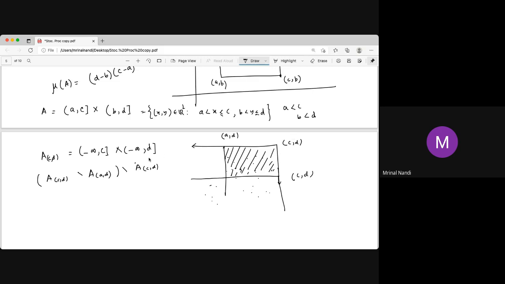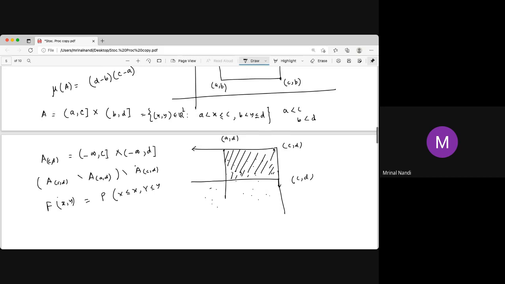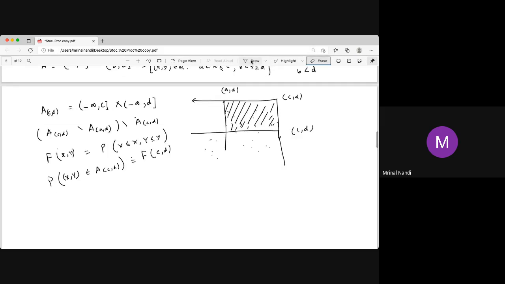So if this measure is a probability measure, then we define a bivariate distribution like that. So f of x comma y is the probability of X less than or equal to x and Y less than or equal to y. That means the probability of this set, the probability that (X, Y) belongs to this rectangle, is nothing but FCD.